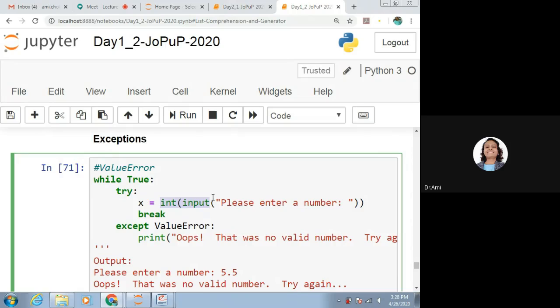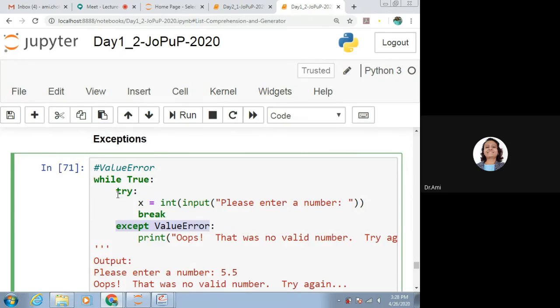So what sort of error does it give? Actually, it is not an error, it is an exception, and that is ValueError. So whichever code can generate the exception, we need to write inside the try block.